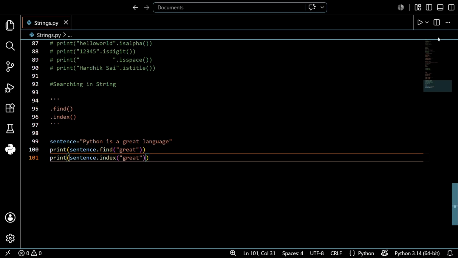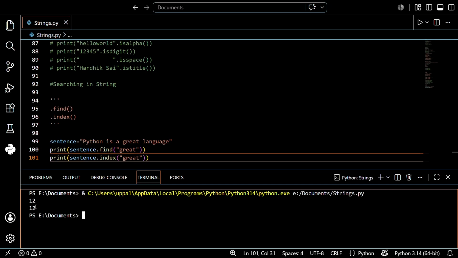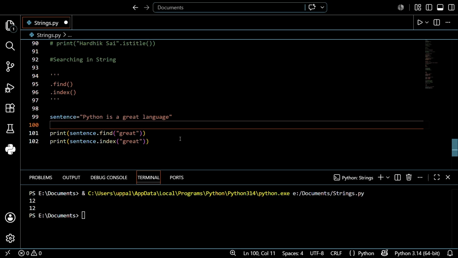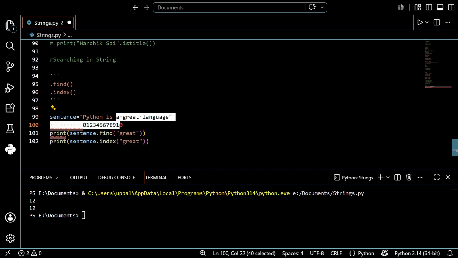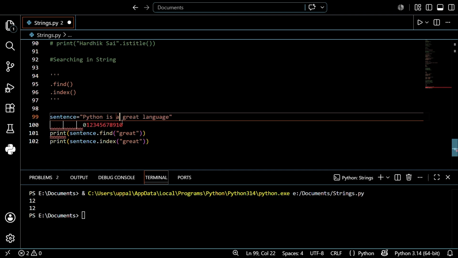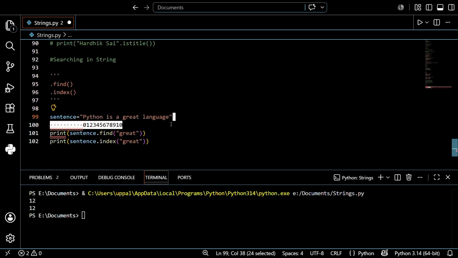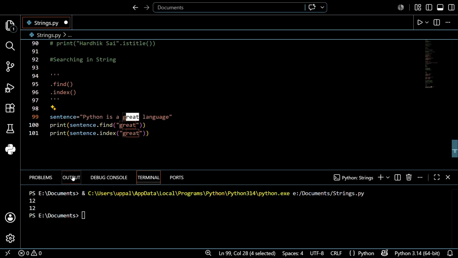Before that, just save this and run this. See, it shows 12. What do you mean by 12? Let's count: 0, 1, 2, 3, 4, 5, 6, 7, 8, 9, 10 for the letter A only, guys, do not worry about that. After the space is 11 and so on. G's particular location is 12. So the location of "great" was given in the form of a number, starting at 12.